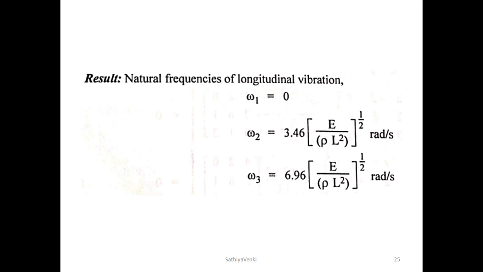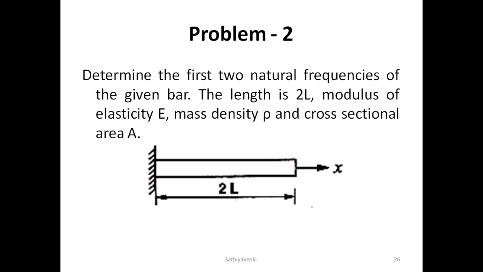Applying the boundary conditions, u1 is equal to 0, as it was fixed. There are no forces available, so p1, p2, p3 are everything 0. So u1 is equal to 0 because it was fixed. u2 is equal to u2, u3 is equal to u3. So we simply apply the values of u1 as 0 and p1, p2, p3 as 0. In the previous equation, since u1 is equal to 0, neglect the first row and first column of the k and m matrix, giving the final reduced equation.